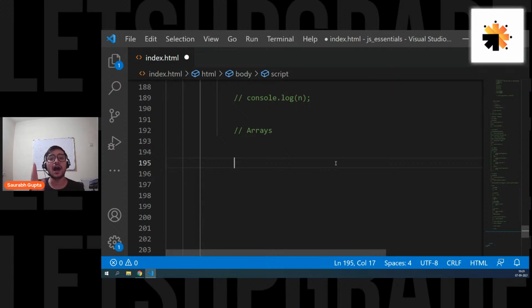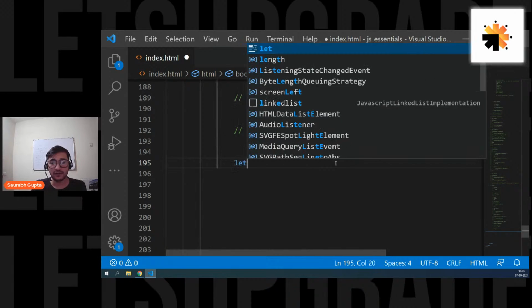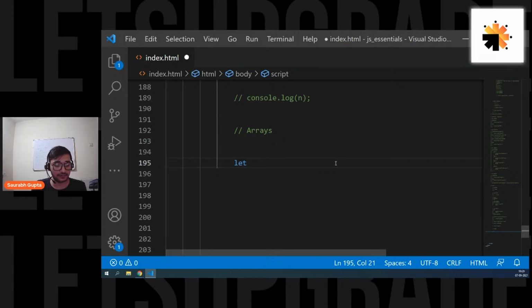So let's see how you create an array and how an array is going to make our life easier if you want to manage data. Let's create an array first. To create an array in JavaScript, guys, what you have to do is first create a variable. So let's say we call it names, or let's say we call it data. Doesn't matter for now.